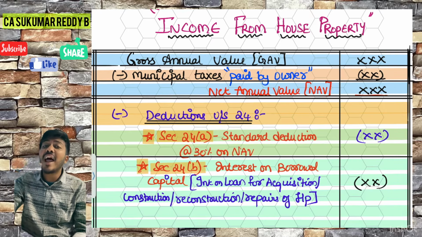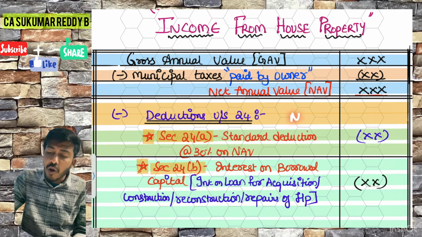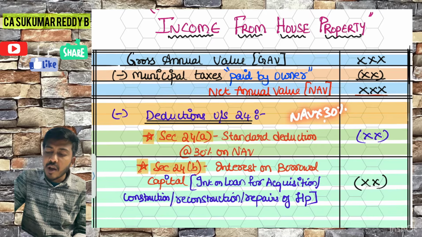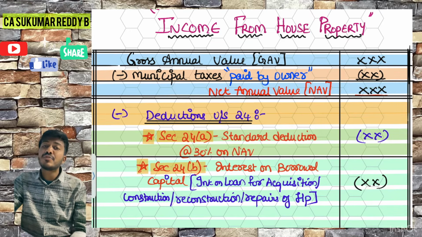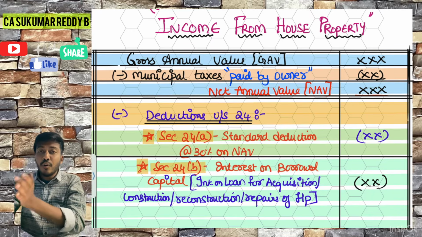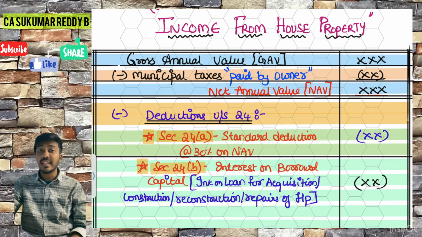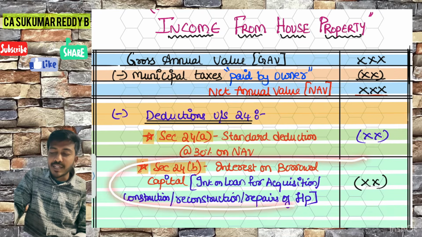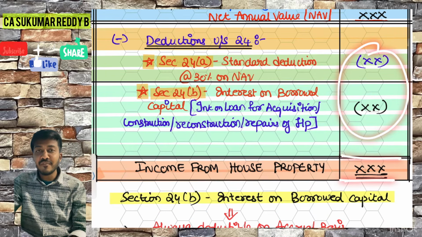24A is a flat 30% deduction you can take on the NAV. Whatever is NAV, on this you can multiply 30%. Whatever comes as answer, you can minus this here. Section 24B deduction is interest on borrowed capital. In period terms it is very difficult, sir. Interest on loan taken for purchase or construction or repairs or reconstruction of house property. That interest you can minus here. Today our video is all about section 24B. If you minus these two deductions, you will be left over with income from house property.